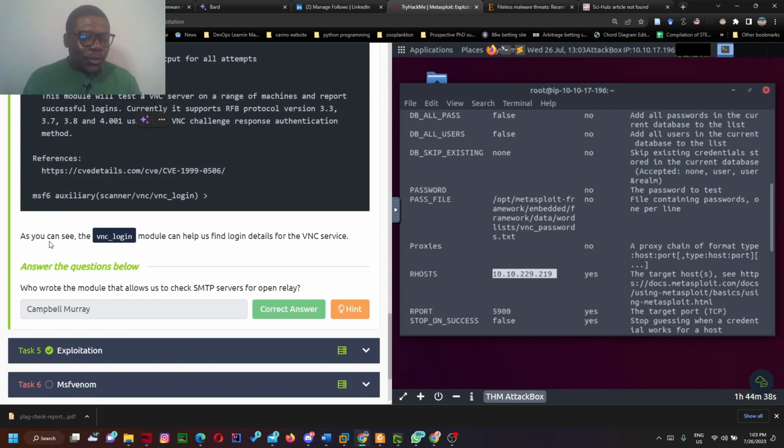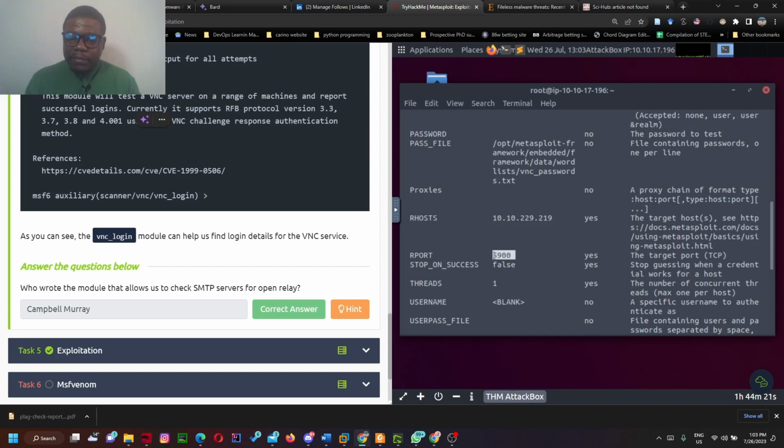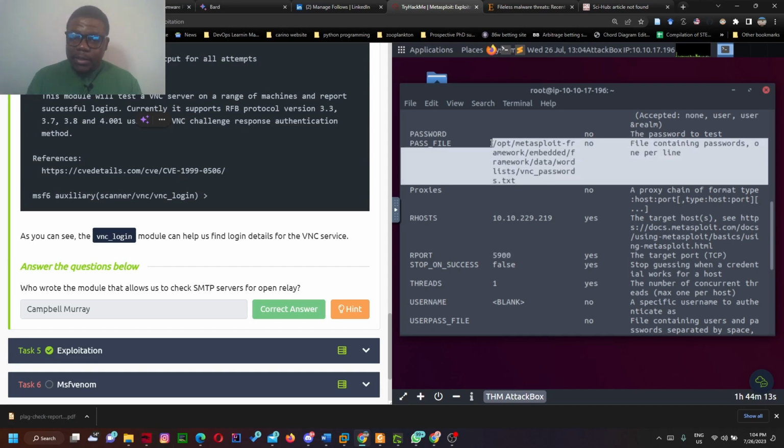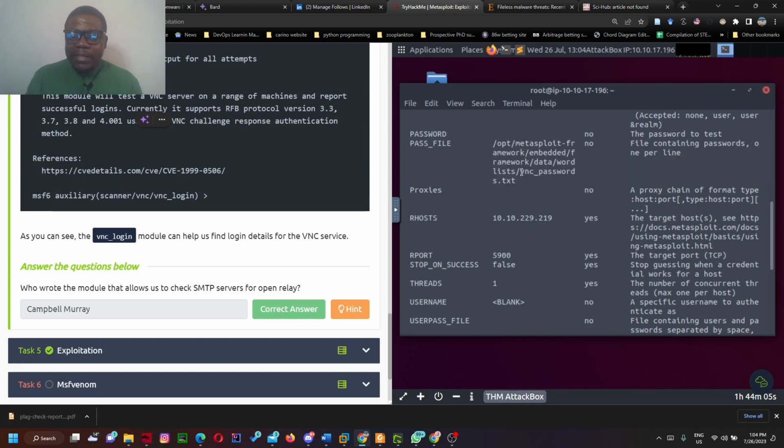So then I said, as you can see, the VNC module can help us find login details for VNC services. So VNC login can be used to get details about the service. This is the default port for this service, 5900. Now, I was the one that set this password when I was doing this particular part. If you check one of my lessons, you see when I set this. And the reason is, this is a list of common passwords that people have been using for their VNC that have been collated over time.